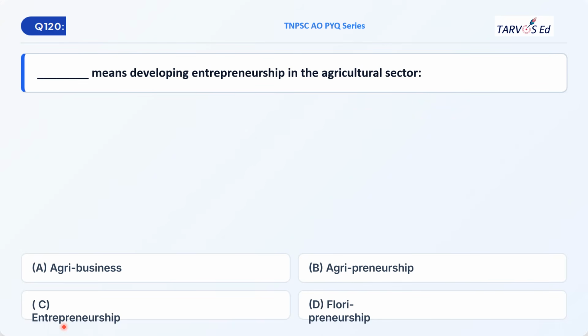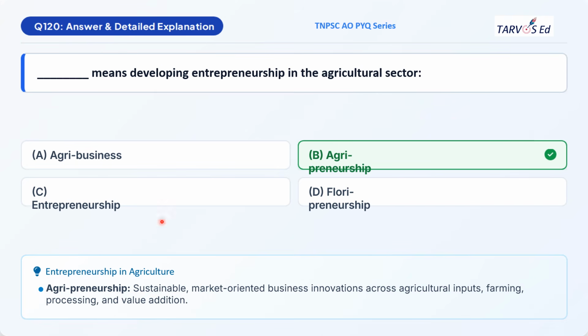Entrepreneurship is an innovative idea in any form, in any business. Agribusiness is the business related to agriculture, dairy, floriculture, horticulture, fisheries, everything comes under agribusiness. Agripreneurship is developing entrepreneurship, bringing innovative ideas and taking up risk in the agriculture sector. Floripreneurship is related to floriculture. So agripreneurship is a sustainable, market oriented business innovation across agricultural inputs, farming, processing, and value addition.